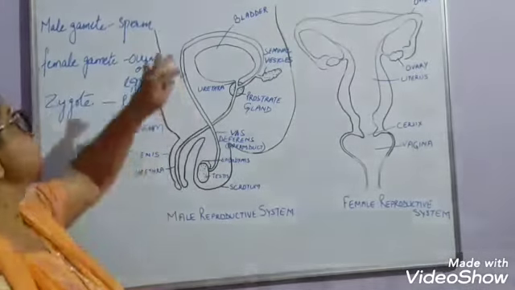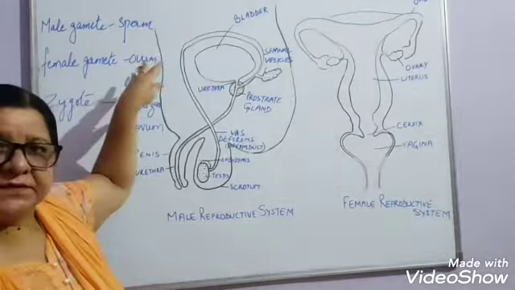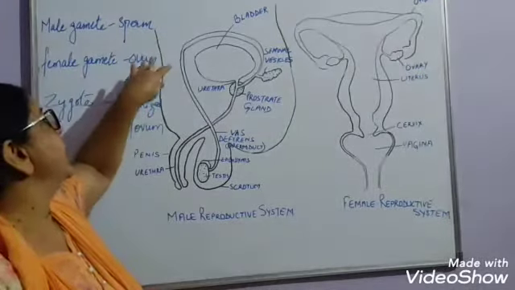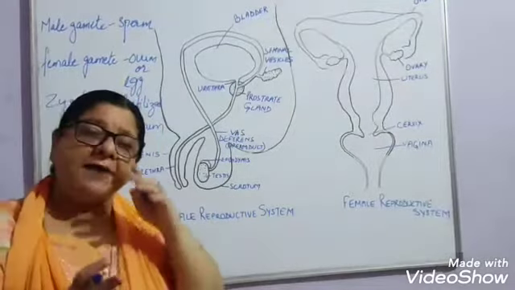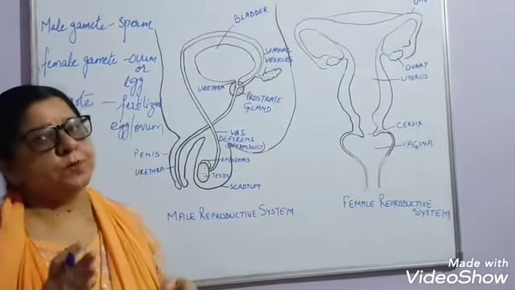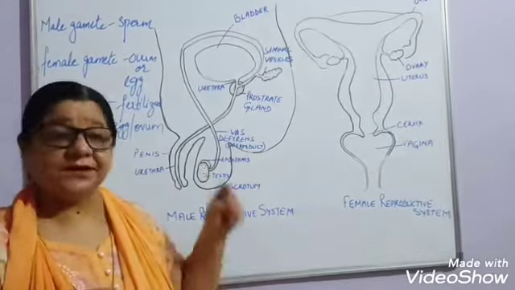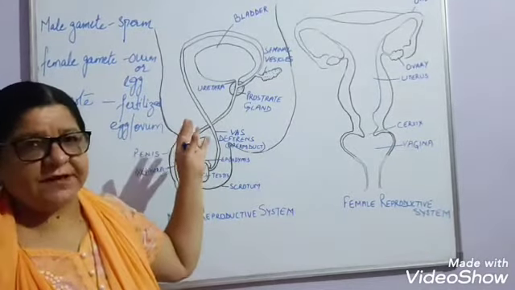Actually, in these reproductive cells, that is in the sperm and in the ovum, only half the number of chromosomes are present. These are special reproductive cells.